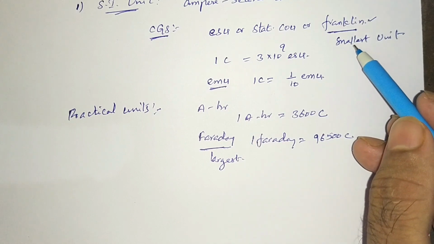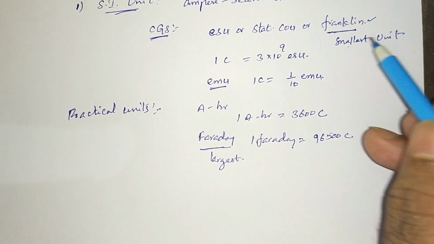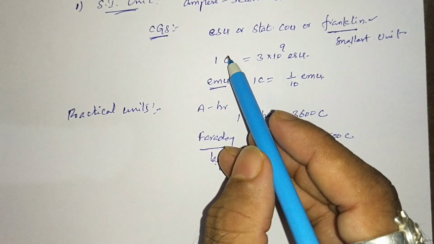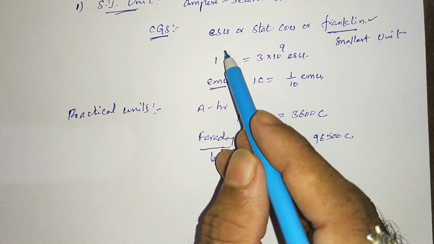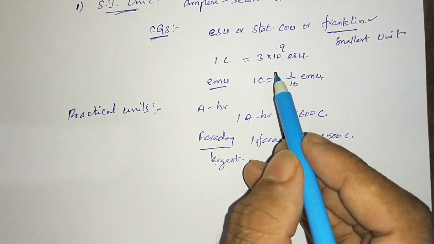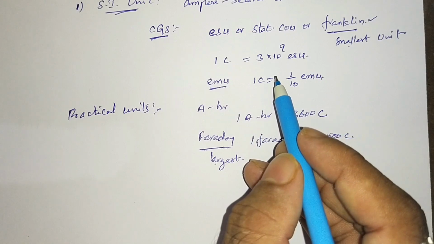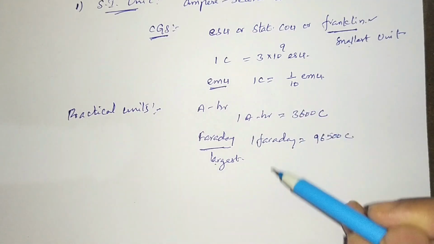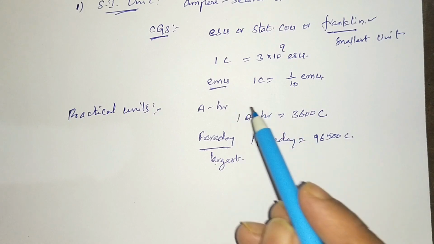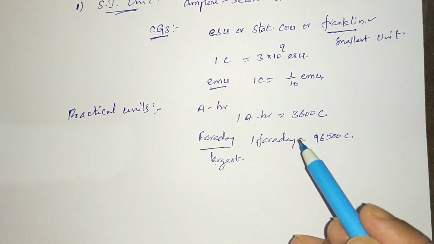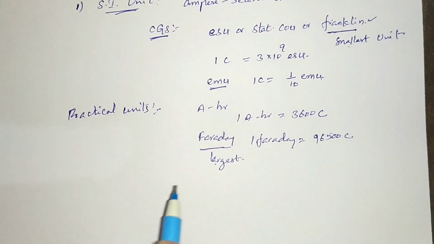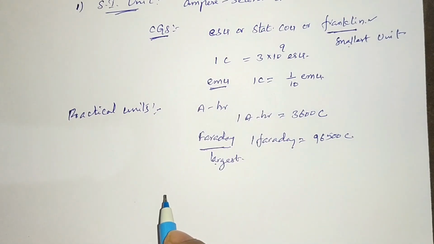What is the smallest unit? Very good, Franklin. The largest unit is Faraday. What is the SI unit of charge? Coulomb. Very good. For your information, I have given other units like ESU, EMU, Faraday, ampere hour, but just remember coulomb, it's enough for our study purpose.